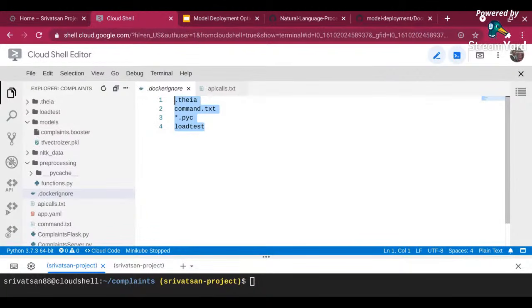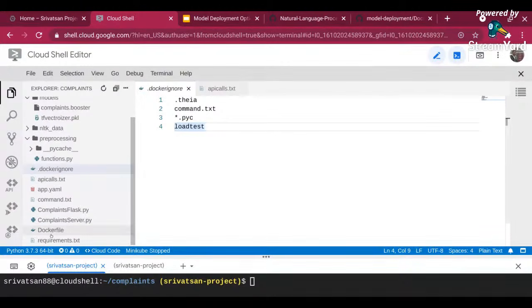I'm going to cover load test separately in my videos. I'm not going to cover it today, but I'm going to show how you can load test to understand what infrastructure configuration you need. I'll take this as separate, because we have a lot to cover in this part. So that's what Docker ignore is. Anything that you don't want to go into the container, you create a .dockerignore file, and that will not go into the container. Now coming to the actual Docker file.